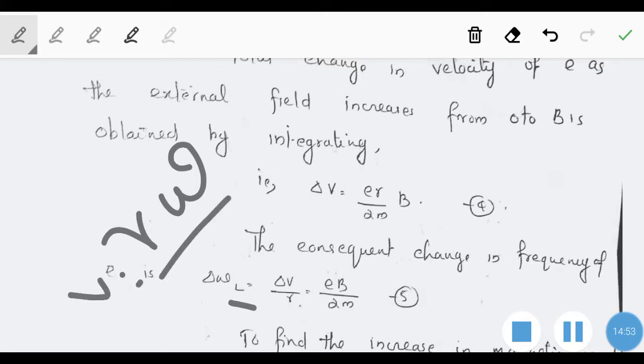So delta omega is equal to delta V divided by R, so that is equal to eB by 2m into R divided by R, so that will be eB divided by 2m.